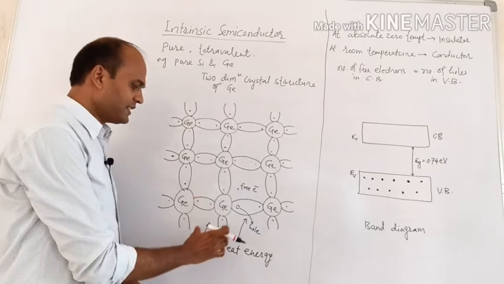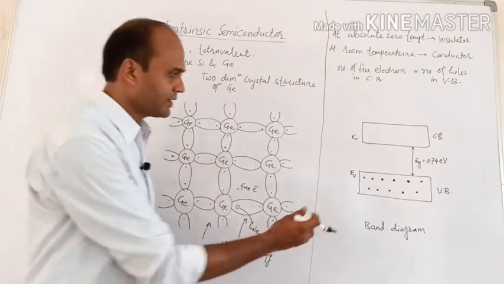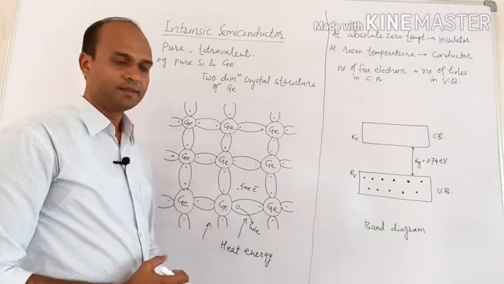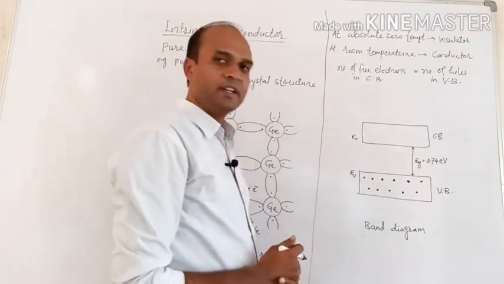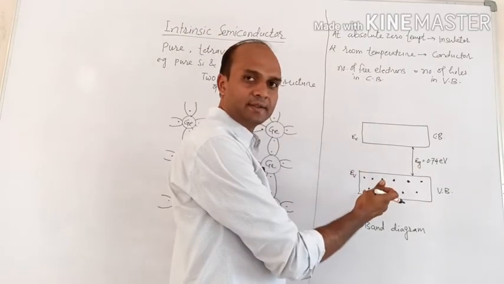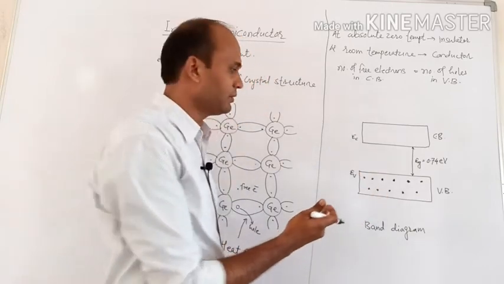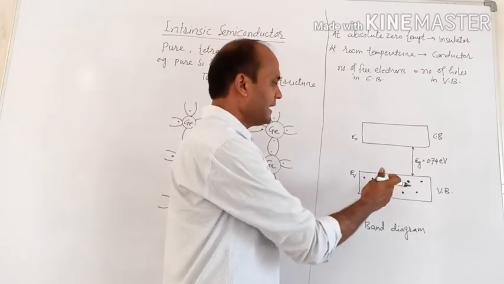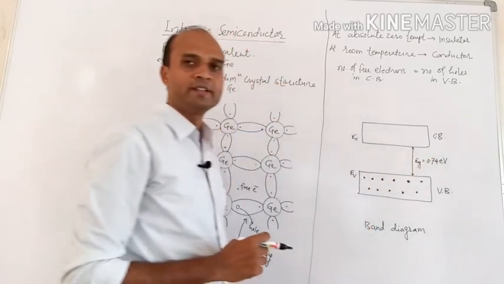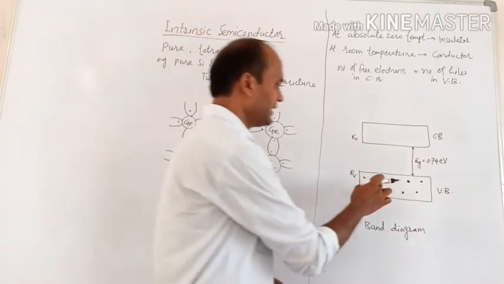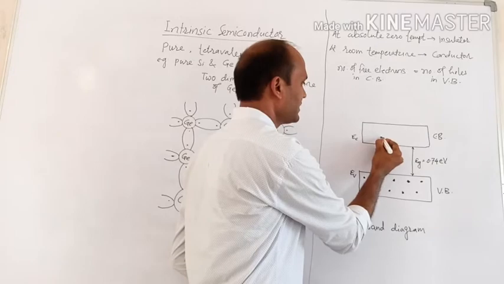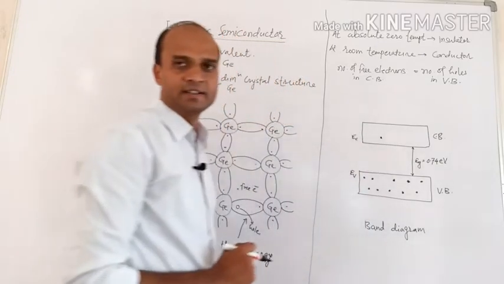Now its equivalent band diagram is shown here. So covalent bond breaks means what will happen, we can study from the band diagram also. When external energy is supplied, that is temperature is increased, it will gain thermal energy, and if that thermal energy is sufficient, that is greater than 0.74 electron volt, then an electron from the valence band reaches the conduction band.